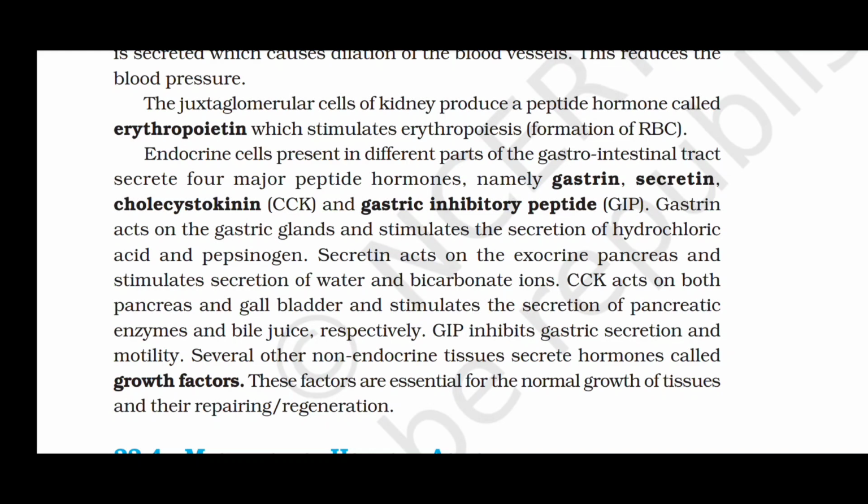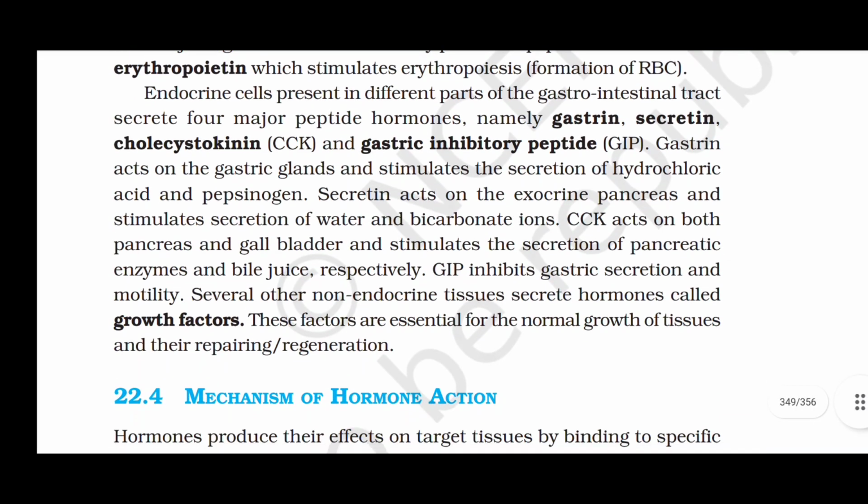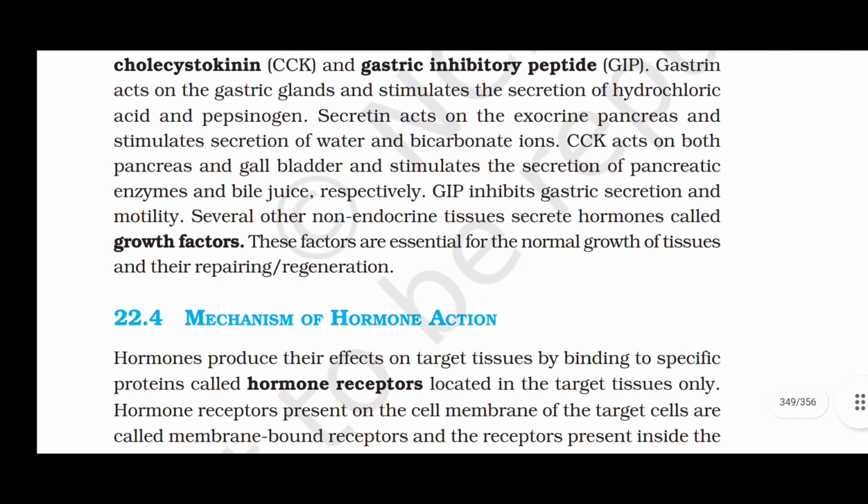Gastrin acts on the gastric glands and stimulates the secretion of hydrochloric acid and pepsinogen. Secretin acts on the exocrine pancreas and stimulates secretion of water and bicarbonate ions. CCK acts on both pancreas and gallbladder and stimulates the secretion of pancreatic enzymes and bile juice respectively. GIP inhibits gastric secretion and motility. Several other non-endocrine tissues secrete hormones called growth factors. These factors are essential for normal growth of tissues and their repairing and regeneration.